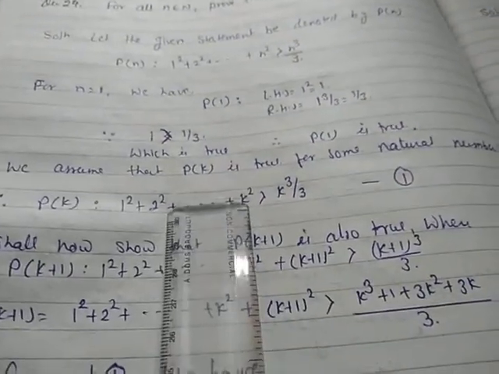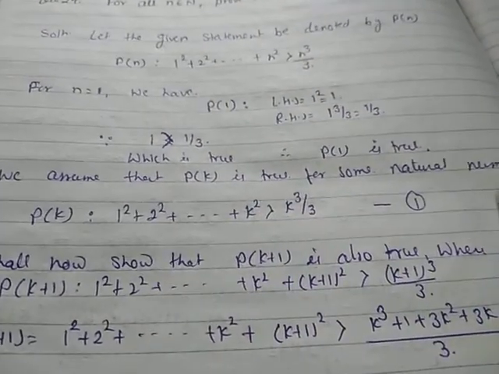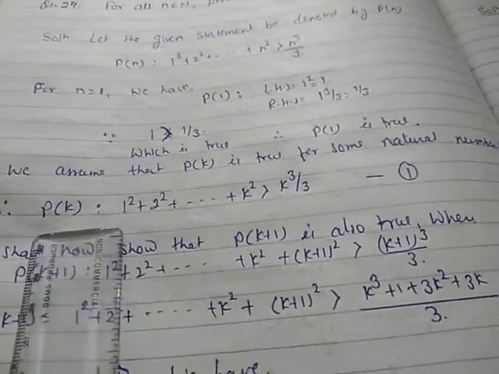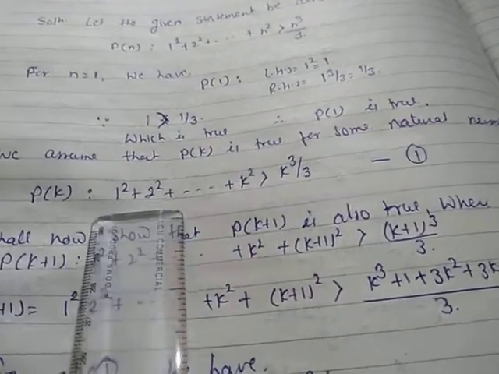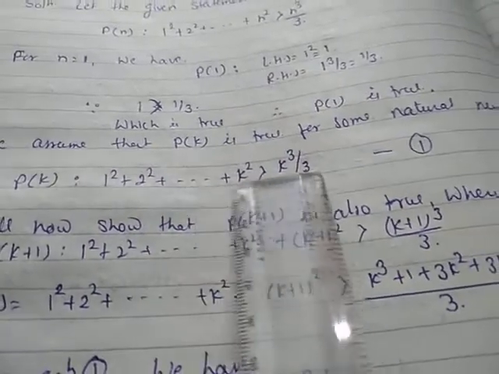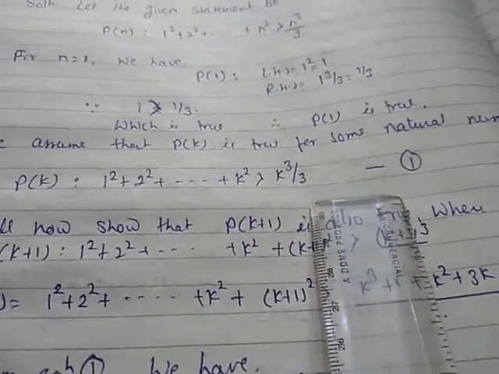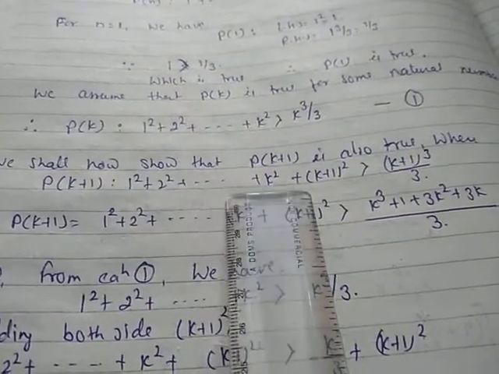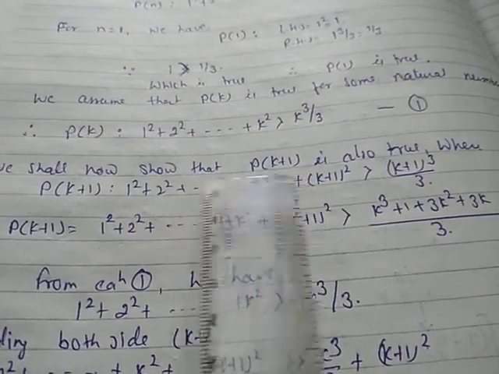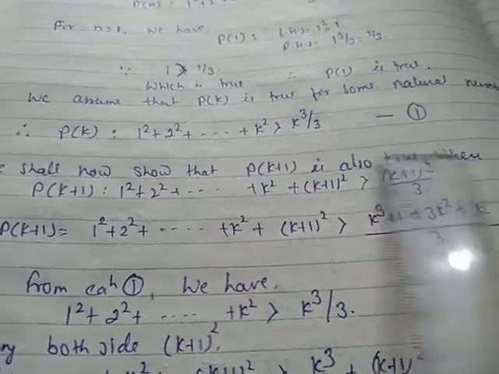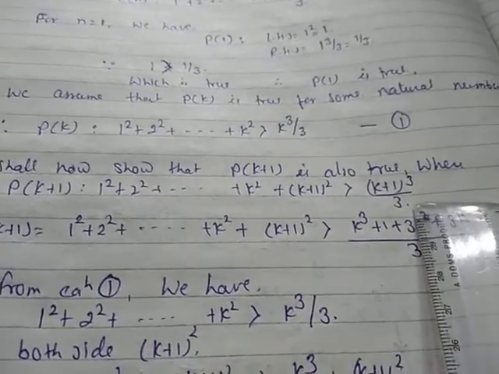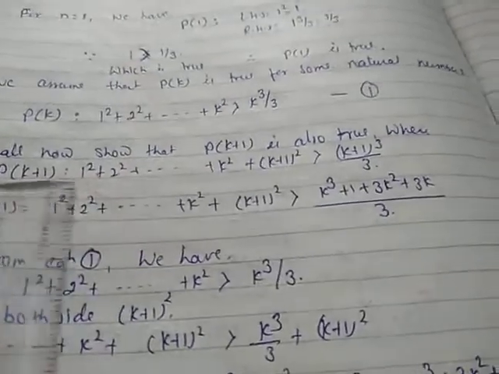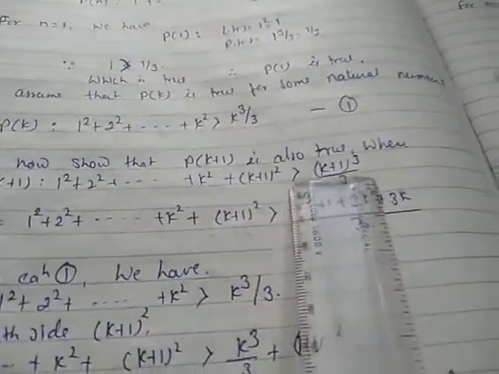Now we assume that Pk is true for some natural number. In place of n you have to put k. So Pk will be 1² + 2² + ... + k² is greater than k³/3. Now what we have to do? We have to prove k+1. What will be the k+1? 1² + 2² up to k², plus, following this pattern, (k+1)² is greater than (k+1)³/3. Now we cannot take LHS of Pk+1 because this is an inequality.